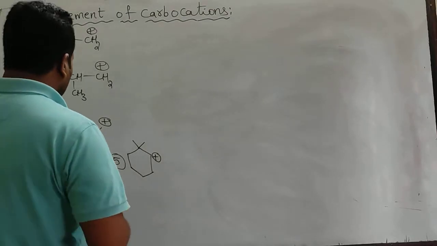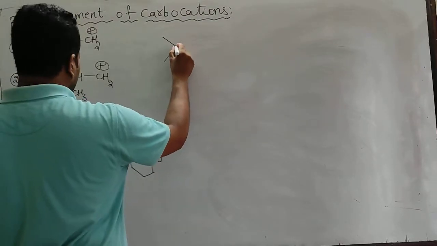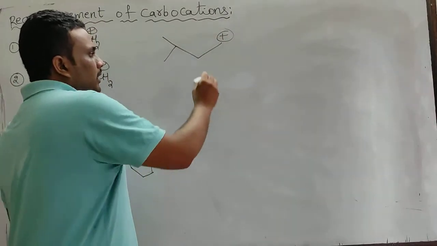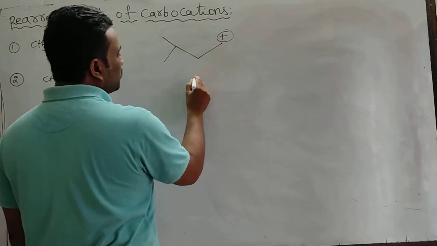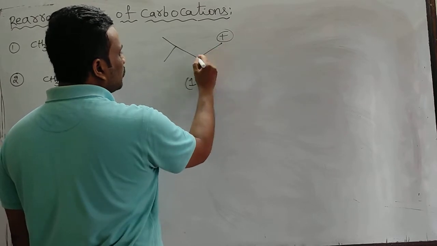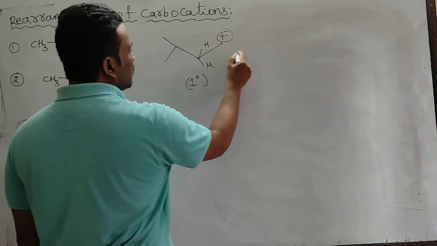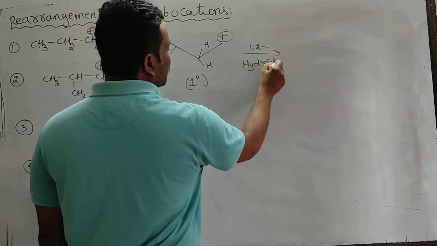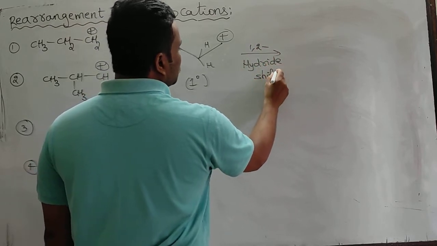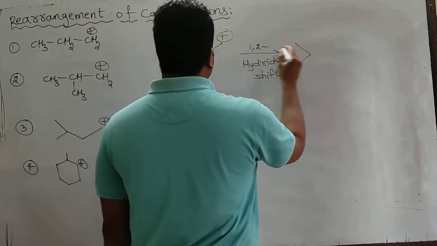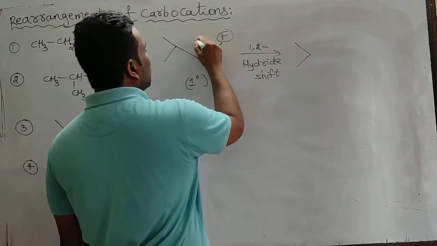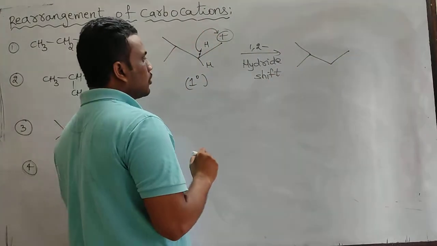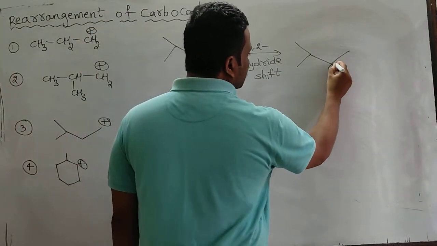So, let's talk about the third one. The third carbocation is primary, with a terminal carbon, and on this side there is no group, while on this side there are 2 hydrogens. So a 1,2 hydride shift is quite possible. When the 1,2 hydride shift takes place, hydrogen shifts along with these 2 electrons. Now the terminal carbon becomes electron precise and the positive charge is present here.